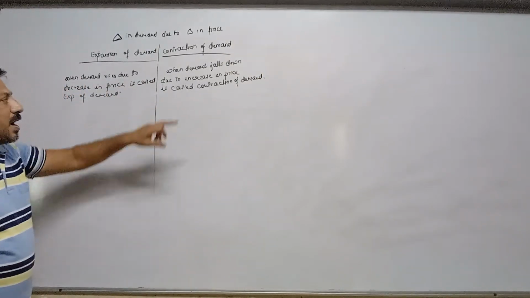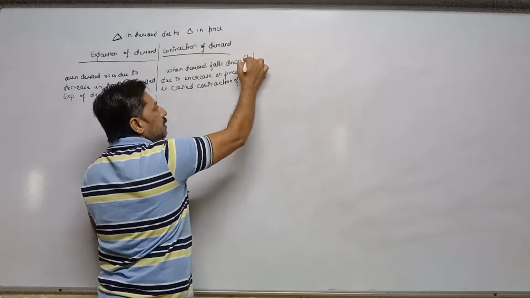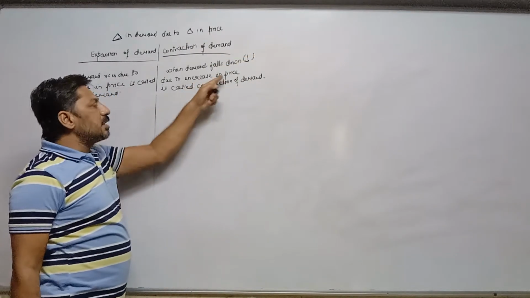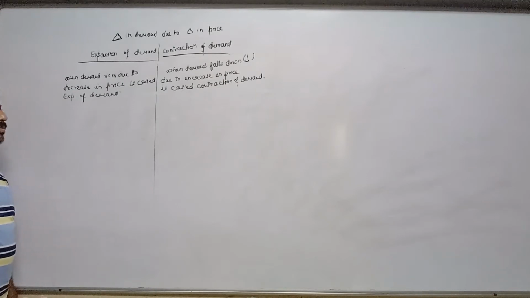So whenever demand decreases, falls down due to increase in price, then it is called contraction of demand. And whenever demand rises due to decrease in price, it is called expansion of demand.